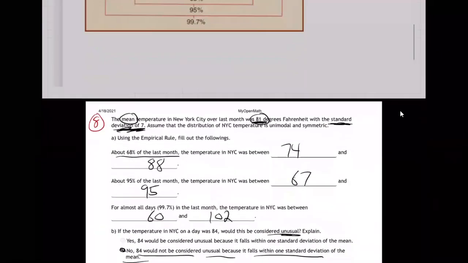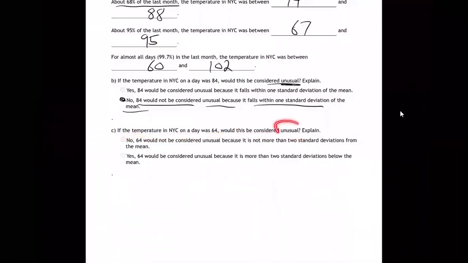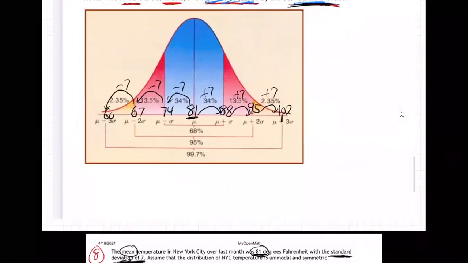And then down here in this last one, if the temperature was 64, would this be considered unusual? Where's 64? Well, it's about right here. And so yes, that's unusual because that's pretty low. It's more than two whole jumps left of the middle. So that's pretty unusual. That's a pretty darn low temperature compared to the average and the standard deviation, the jump amount from line to line. That's unusual.